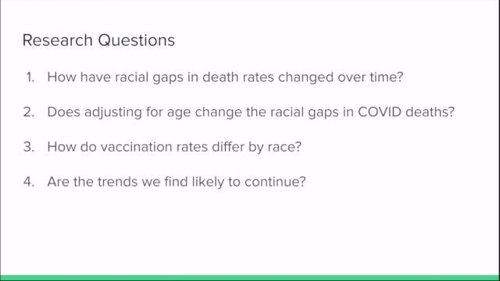Number 1, how have racial gaps in death rates changed over time? Number 2, does adjusting for age change the racial gaps in COVID deaths? Number 3, how do vaccination rates differ by race? And number 4, are the trends we find likely to continue?